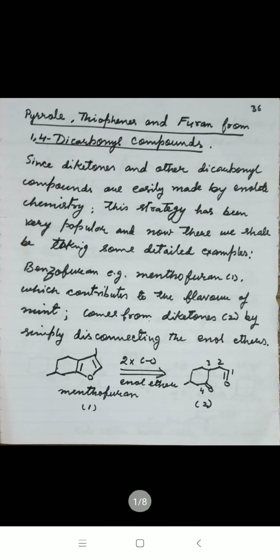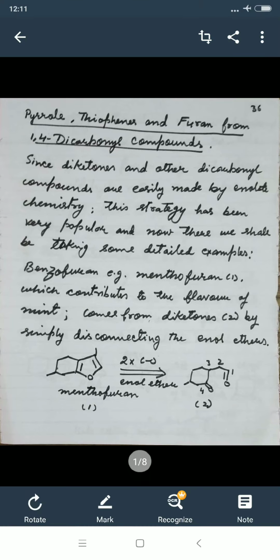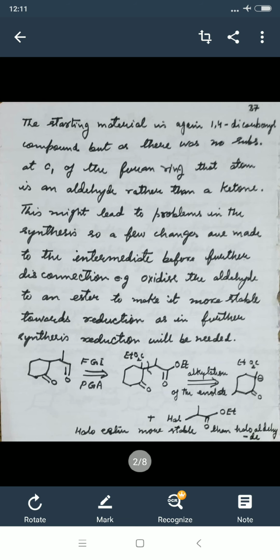through the enol disconnection. We have the 1,4 fused diketone second. The starting material is again a 1,4-dicarbonyl compound, but as there was no substituent at C1 of the furan ring, that atom is an aldehyde rather than a ketone. This might lead to a problem in the synthesis, so a few changes are made to the intermediate before further disconnection. For example, oxidize the aldehyde to an ester to make it more stable towards the reduction, as in the further synthesis reduction will be needed.